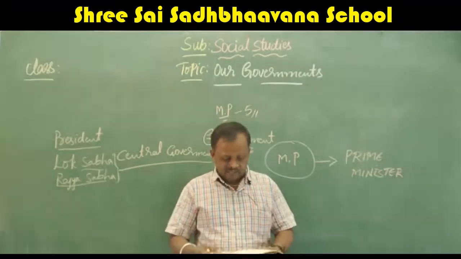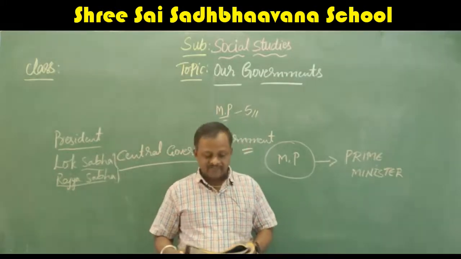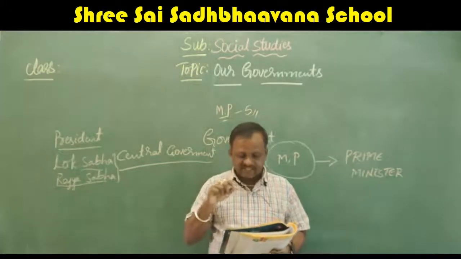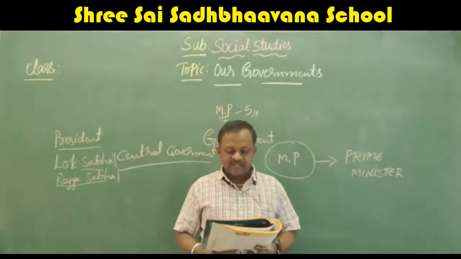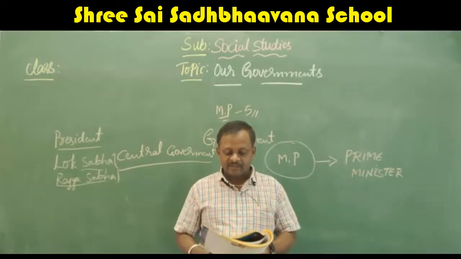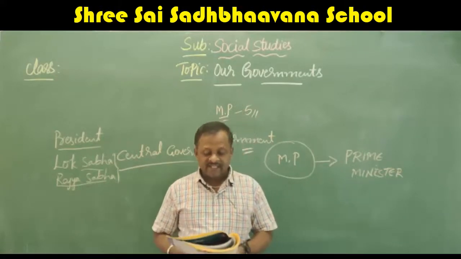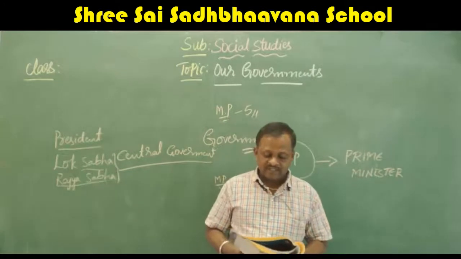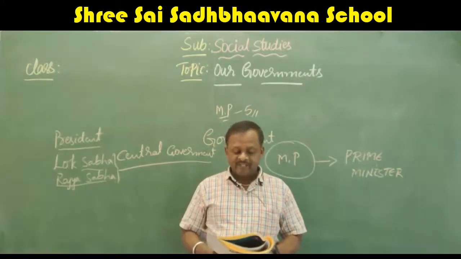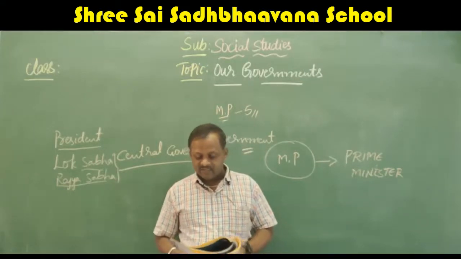Next, come to state government. Each state has its own government consisting of the governor, chief minister and the other ministers. The governor is the head of the state. The chief minister forms the government along with the ministers. The people of the state cast their votes and elect their representatives who are called the members of the legislative assembly, that is MLA. The legislative assembly is a body which makes the law and governs the state.